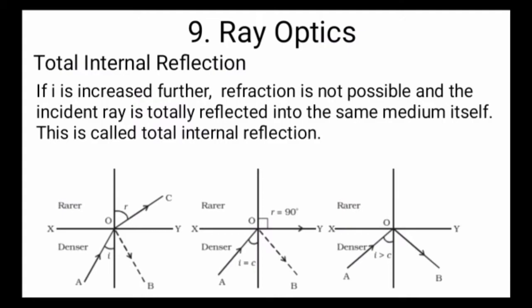If I is increased further, refraction is not possible and the incident ray is totally reflected into the same medium itself. This is called total internal reflection.